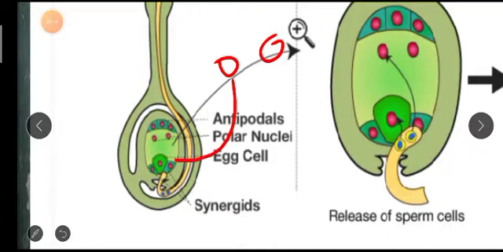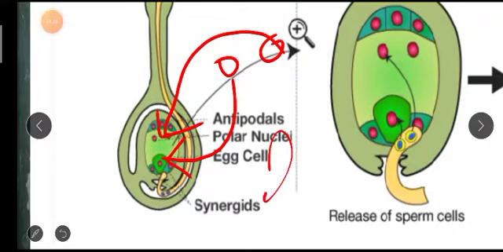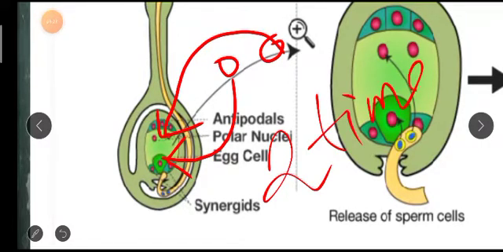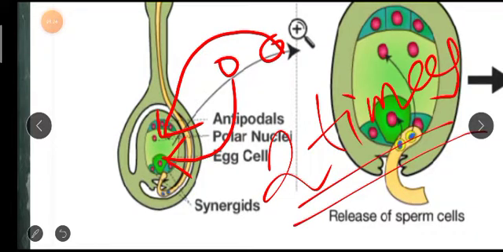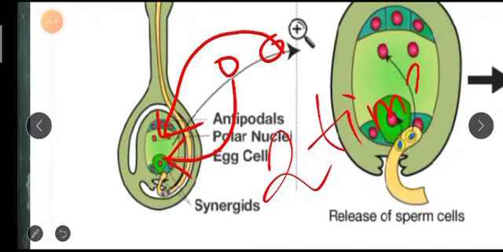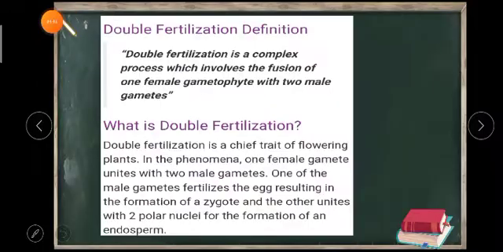One will come and fertilize the egg cell and the other one will go and fertilize the polar nuclei. Understood? Two times fertilization is occurring, that's why it is called double fertilization. Is it clear, students? We will discuss this in detail today.